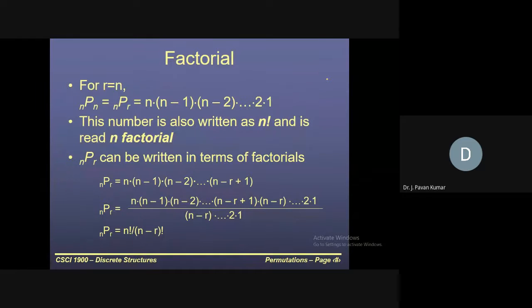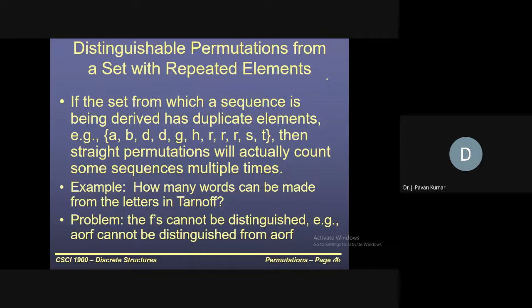These all things we have seen in the previous class. nPr is nothing but n factorial divided by (n minus r) factorial. Now, to distinguish the first one and the second one, that is, permutation and what is meant by a set with repeated elements, what's the difference?